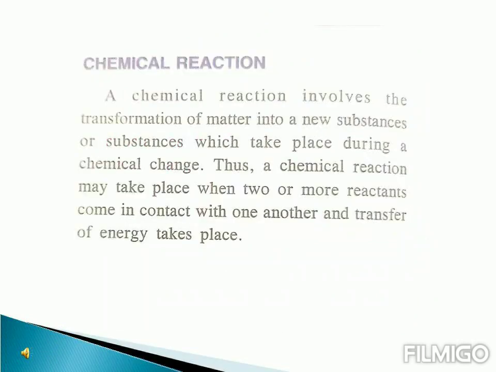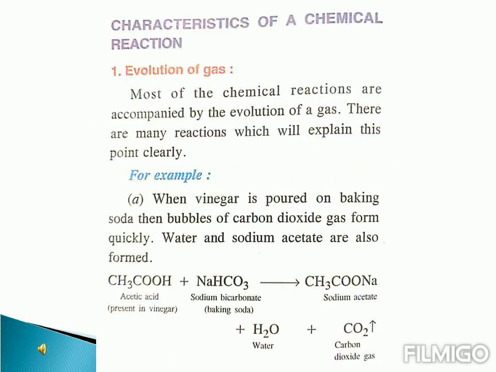During this chemical change, we see that some new substance is formed. So chemical reaction is the transformation of a substance into a new substance. And it's not necessary that the chemical change or chemical reaction has to happen only between two types of atoms or two types of molecules. It can take place between more than two or three different types of substances.